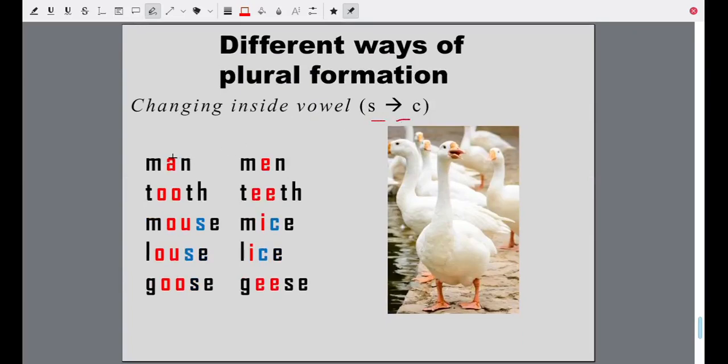Man, men, inside vowel changed. Tooth, teeth, inside vowel changed. Mouse, mice, inside vowel change, and also s is changed to c. Louse, lice, same thing, not only changing of inside vowel, but s becomes c. Even one consonant is changed. Goose, geese.